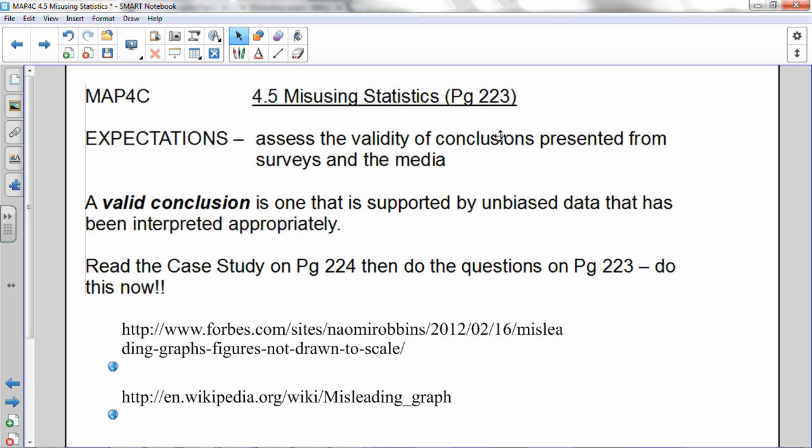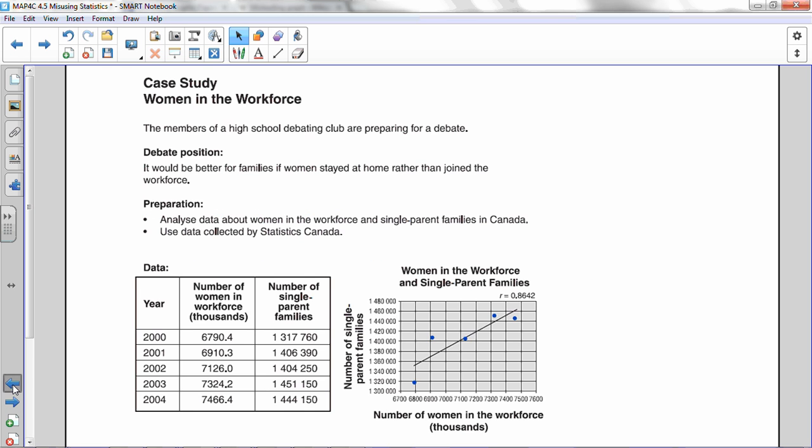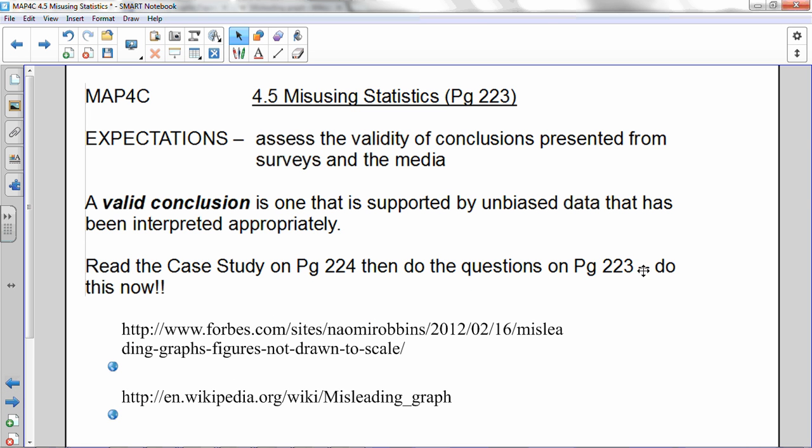Assess the validity of conclusions presented from surveys in the media. So this idea, a valid conclusion, is one of those that is supported by unbiased data that has been interpreted appropriately. So that would be a valid conclusion. Now what you should do is, there's a case study on page 224. So you go and read the case study on page 224. That's what it looks like right there. And then the questions to consider, and you'll do this just with a partner, you can write down a few ideas if you like, is on page 223. So pause the video and do this now.